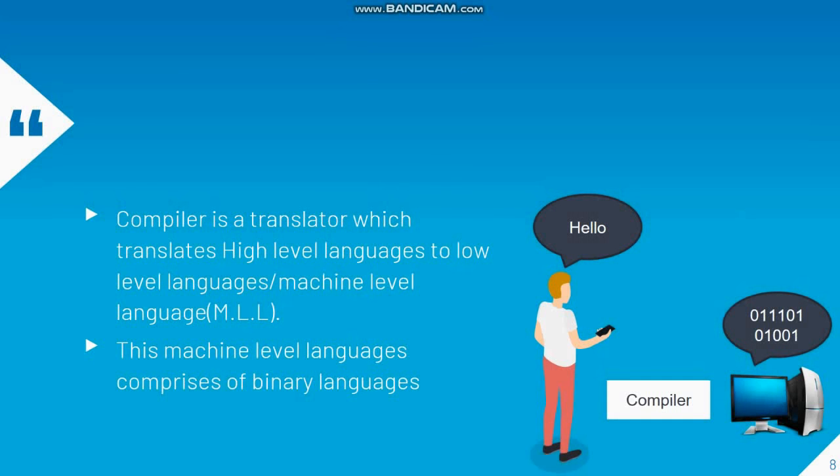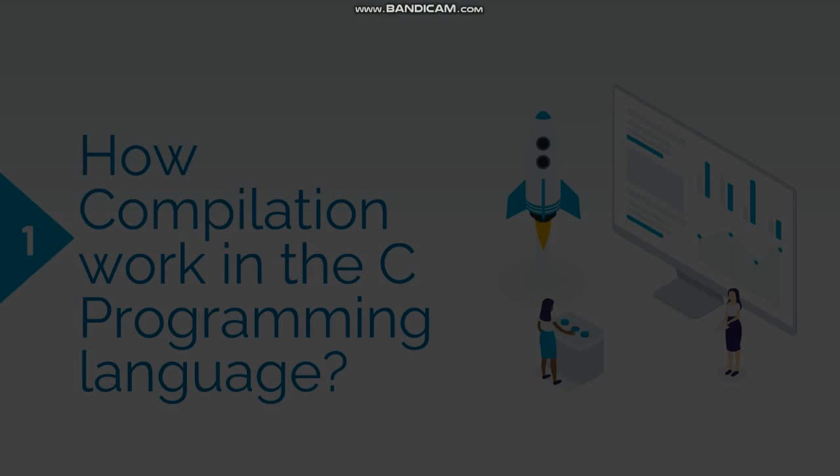As I previously told, a high level language is one by which humans communicate, like English, Bengali or anything. And a low level language is the machine level language, which comprises 0 and 1, that is, the binary. So the compiler actually translates our high level language to machine level language. So the compiler is nothing but a translator. Now in real life, in the C programming language, how does compilation actually work? Let's